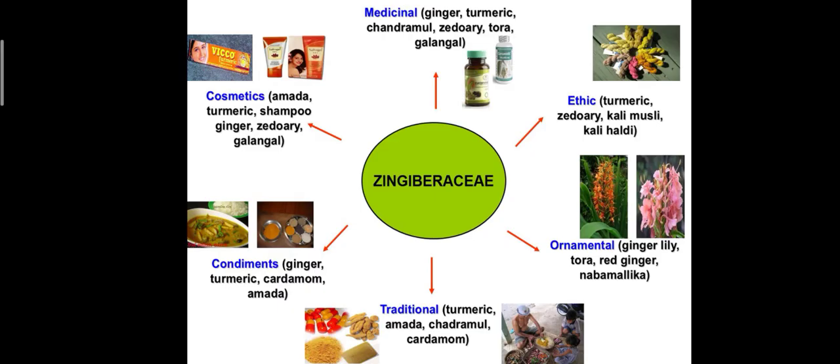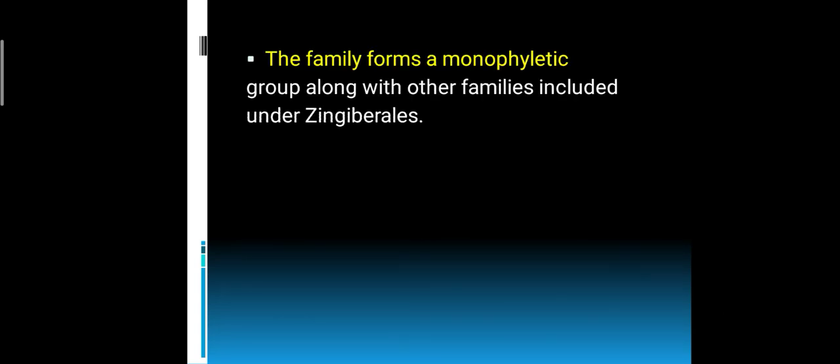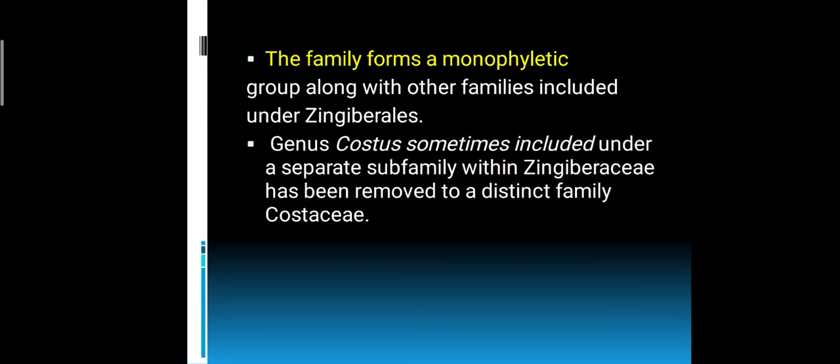Then Zingiberaceae has so many uses: medicinal, ethnic uses, turmeric used traditionally for various festivals, ornamentals, then traditional uses, and also condiments like ginger, turmeric, cardamom and amada, and cosmetics for various purposes. Most of the plants of Zingiberaceae are very important economically and medicinally. Then this family is a monophyletic group along with other families included under Zingiberales. Costus was first included in Zingiberaceae, now it is moved into the Costaceae family.